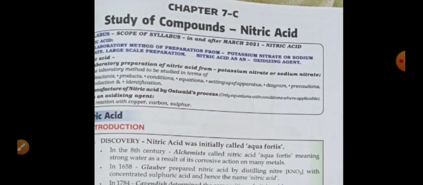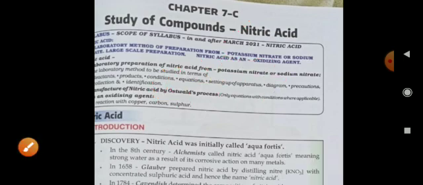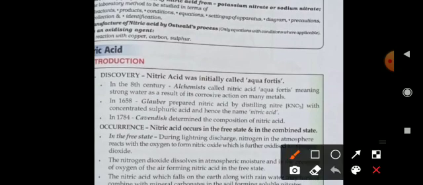In this class we will discuss the study of a compound, that is nitric acid. So what is nitric acid? Nitric acid is a compound which has the formula HNO3. Okay. So, discovery of nitric acid.